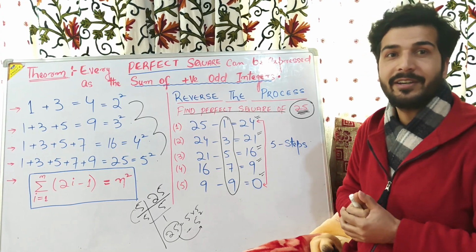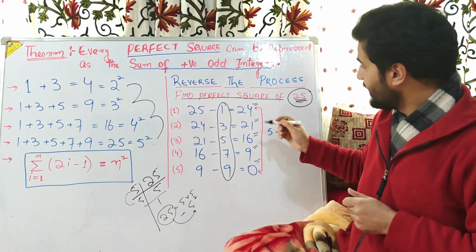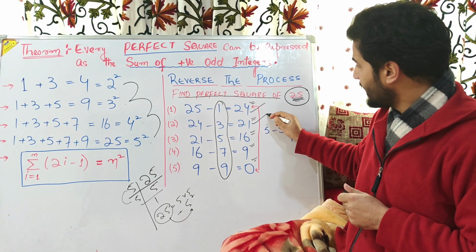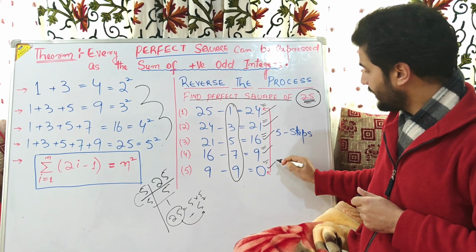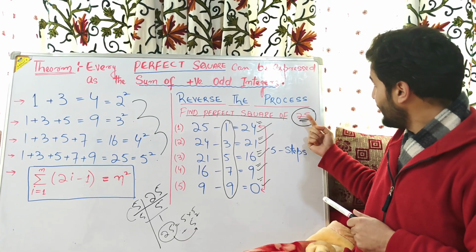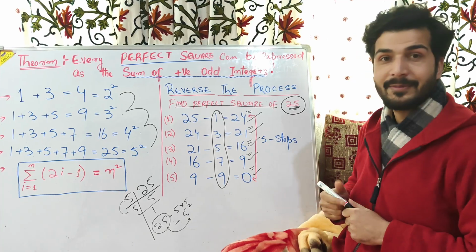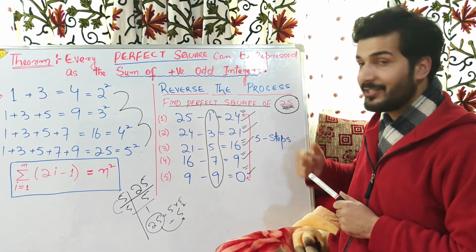This is step first, step second, step third, step 4, and step 5th. So it will take us 5 steps to eliminate this 25.